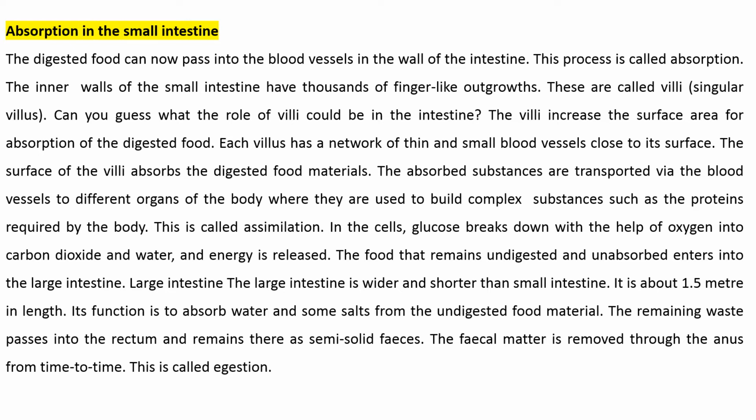Each villus has a network of thin and small blood vessels close to its surface. The surface of the villi absorbs the digested food materials. The absorbed substances are transported via the blood vessels to different organs of the body where they are used to build complex substances such as the proteins required by the body. This is called assimilation. In the cells, glucose breaks down with the help of oxygen into carbon dioxide and water, and energy is released. The food that remains undigested and unabsorbed enters into the large intestine.